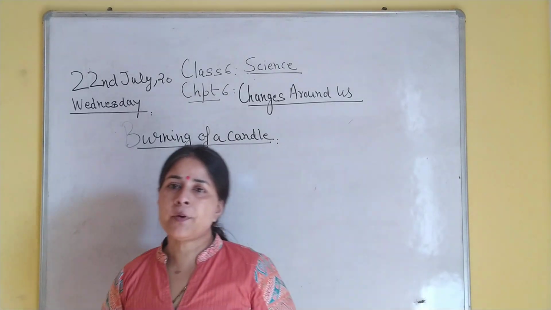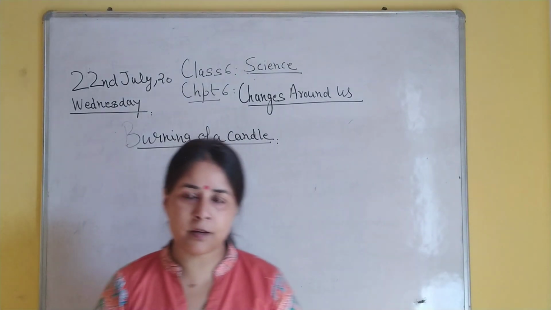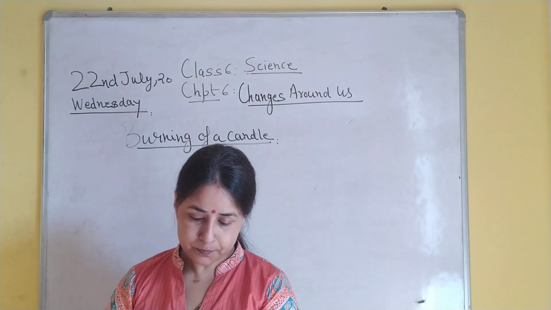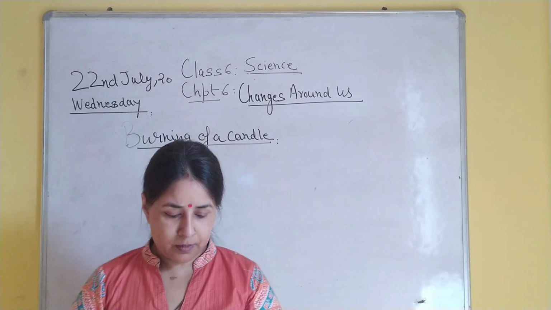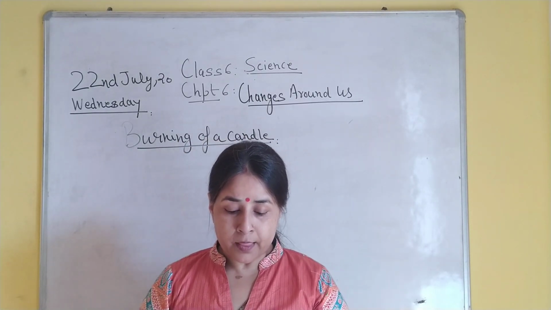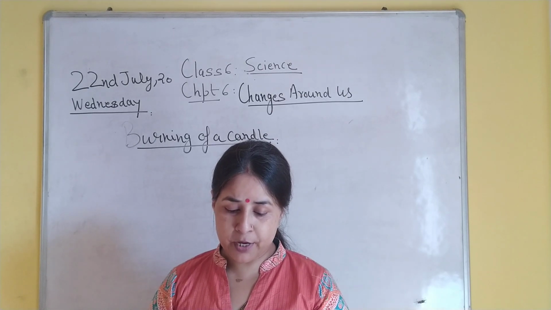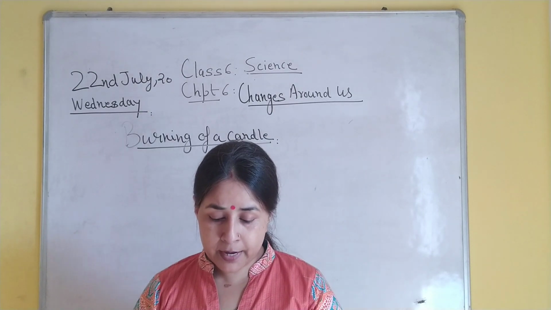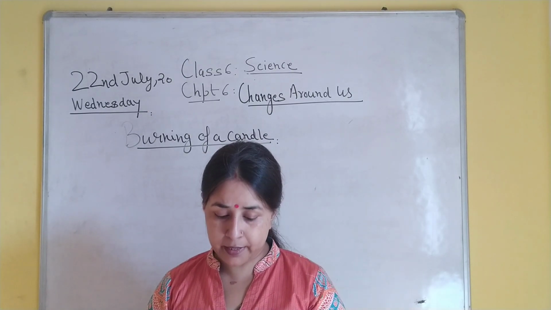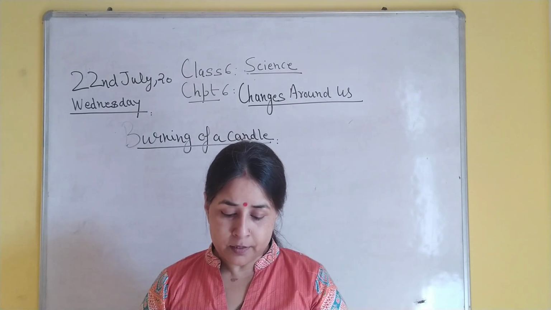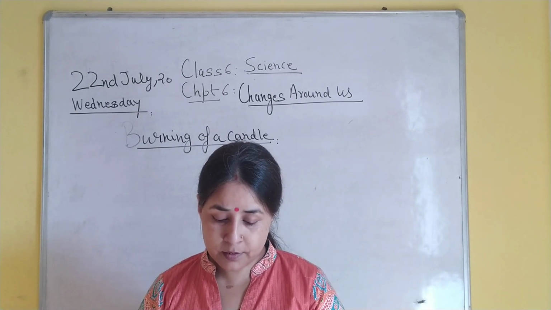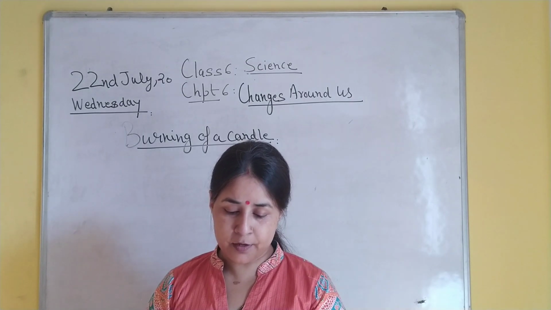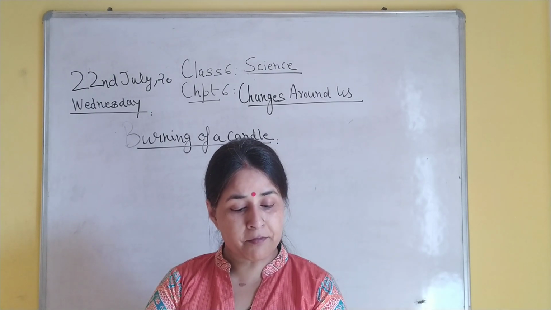Now if I will just take from your book, read from your book. Again reading from here, activity 7. Take a small candle and measure its length with a scale. Fix it at a suitable place and light it. Now let it burn for some time. Now blow out the candle and measure its length again. Can the change in the length of the candle be reversed? If we were to take some wax in a pan and heat it, can this change be reversed? Now repeat activity 7 with an incense stick.